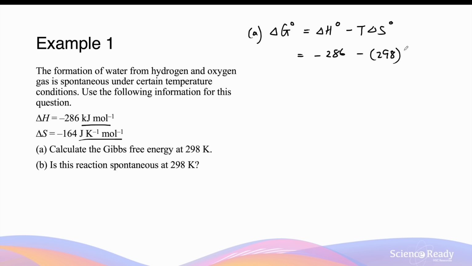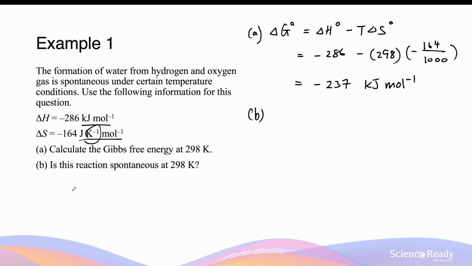So in this example, I am going to go with the first method of dividing minus 164 by 1,000 to convert it into kilojoules per mole per Kelvin. And this gives me a value of delta G of negative 237 kilojoules per mole. The unit for Gibbs free energy here is kilojoules because I've converted the delta S value from joules to kilojoules. And the per Kelvin unit for entropy change has been negated because we've multiplied the delta S value by temperature, which has a unit of 298 kelvins.